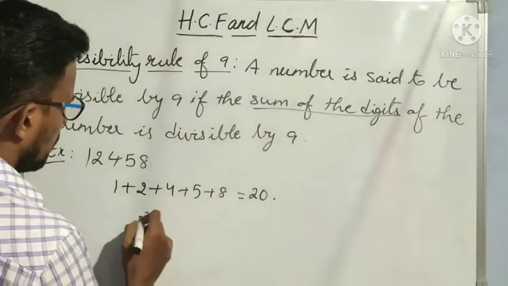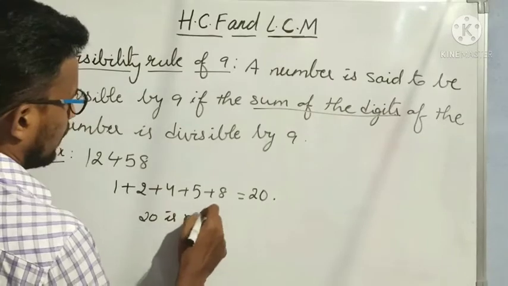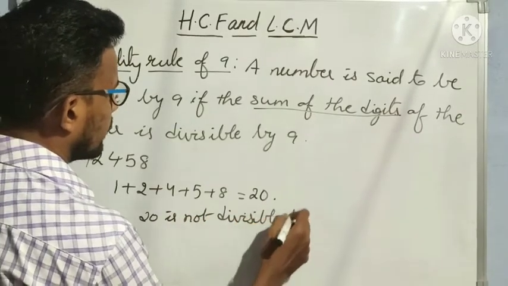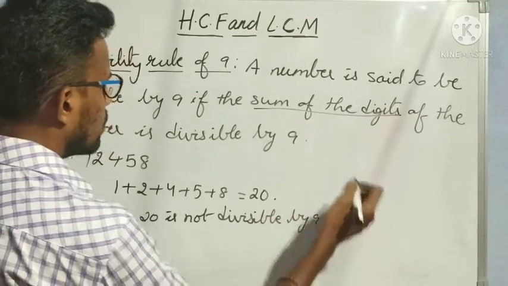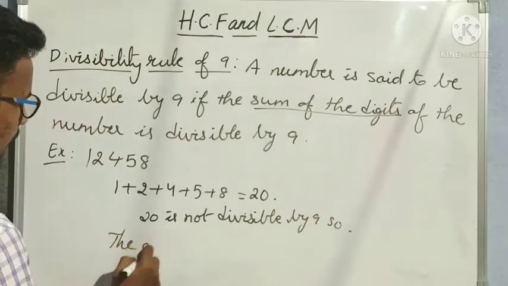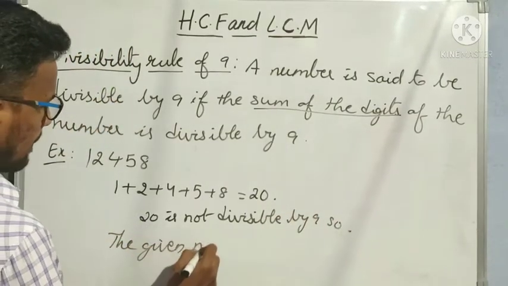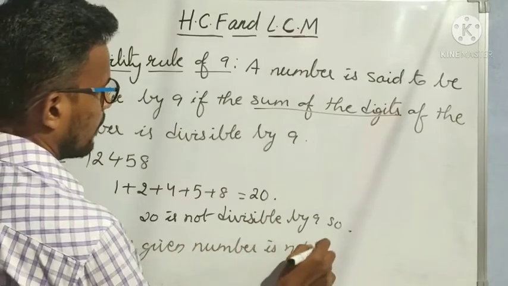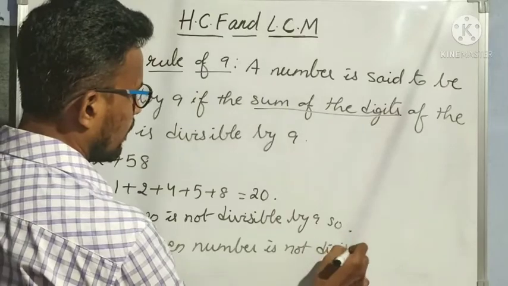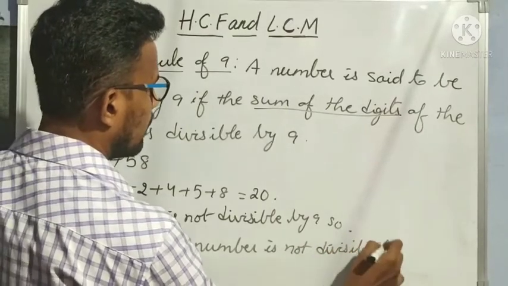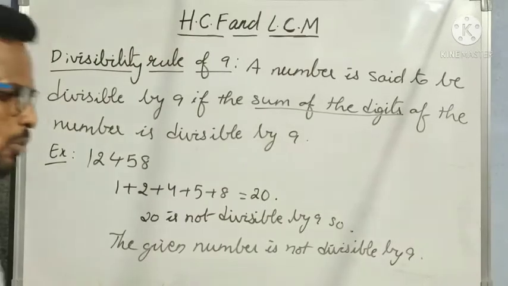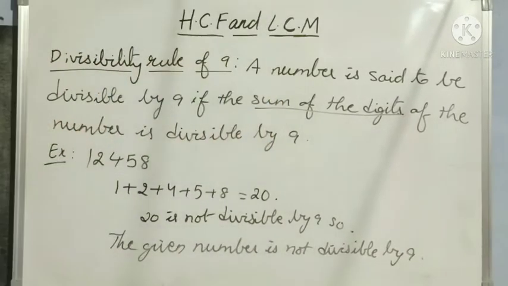No. So 20 is not divisible by 9, so the given number is not divisible by 9.